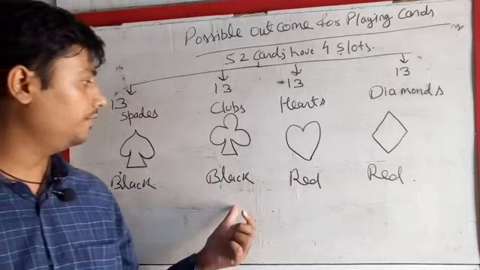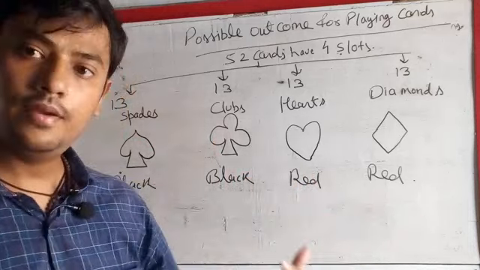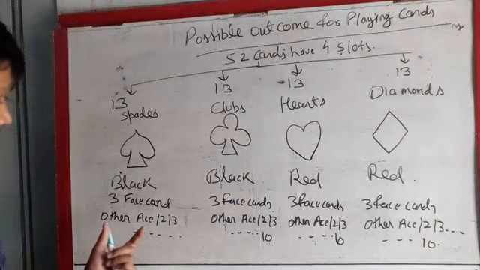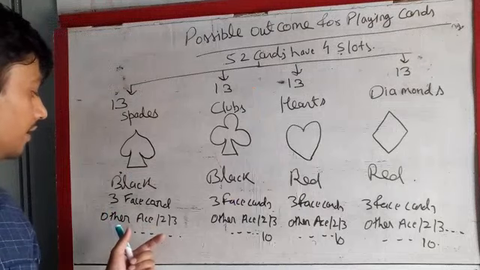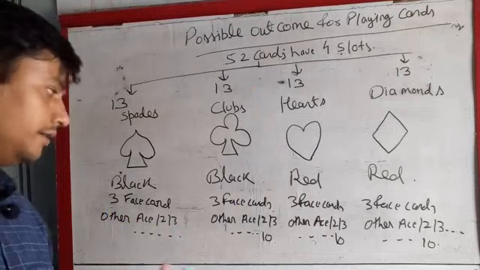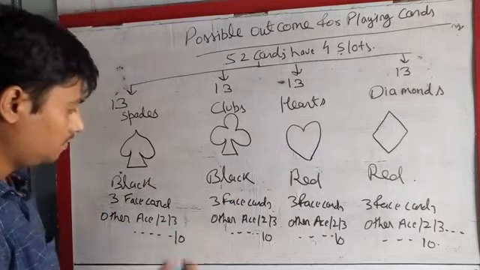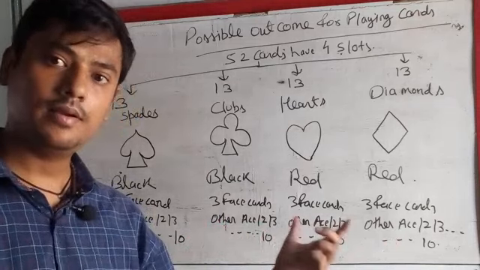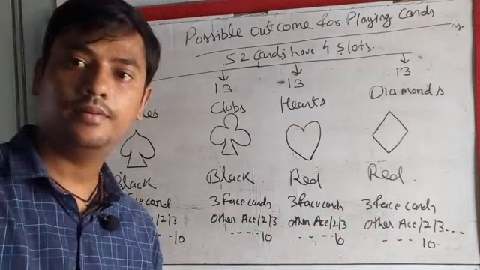Each suit has 3 face cards, the others are ace, 2, 3 up to 10. Spades have 3 face cards, and in the same way clubs, hearts and diamonds have.